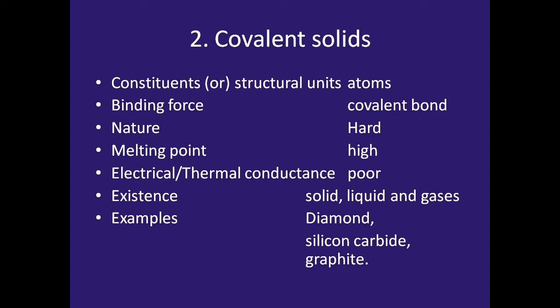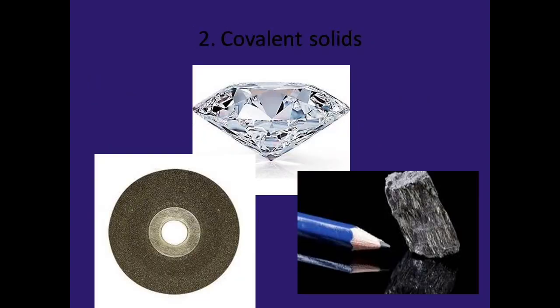In covalent solids, the main constituents or structural units are atoms alone. The bonding between the atoms is a covalent bond. What does covalent bond mean? The mutual sharing of electrons. Because of this covalent bond, they are very hard and also have a high melting point. Since the covalent bond means mutual sharing of electrons, they are poor conductors of heat and electricity. Examples of covalent solids are diamond, silicon carbide, and graphite.